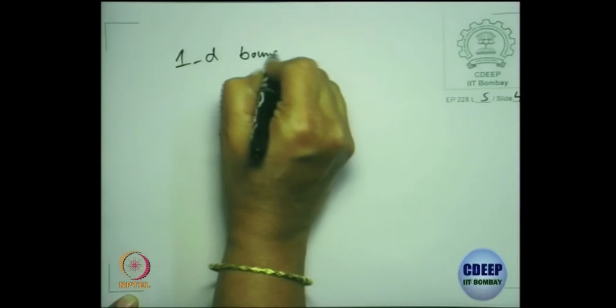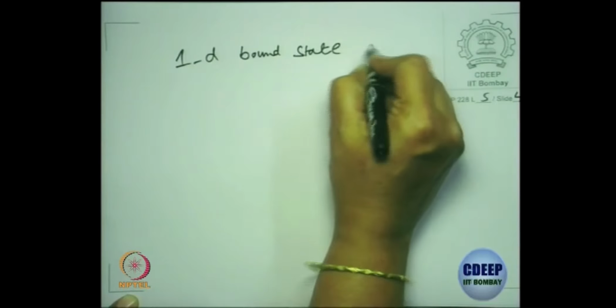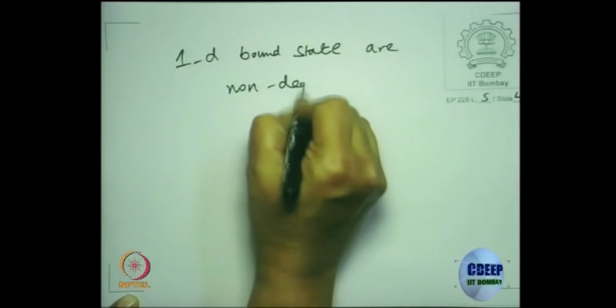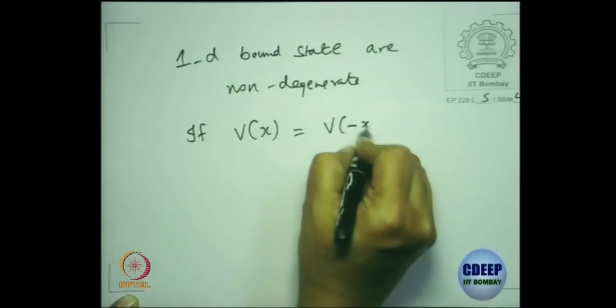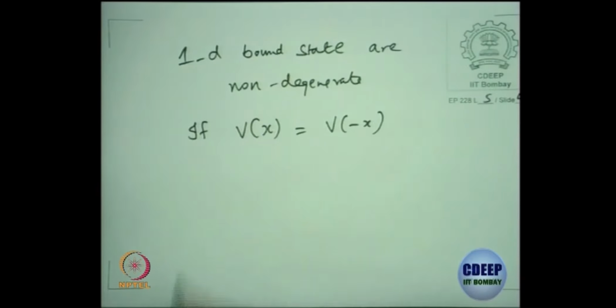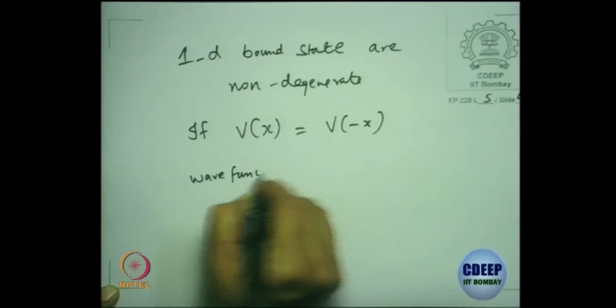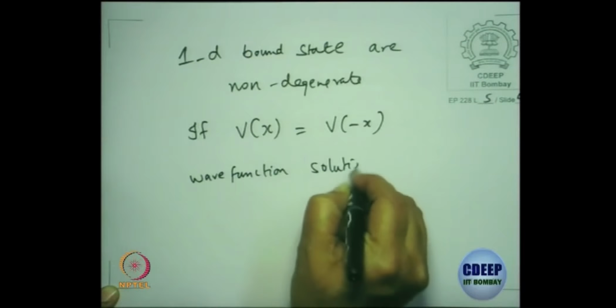So the next thing is, once I have taken this assumption that the energy of the particle should be greater than the global minimum and the 1D bound states are always non-degenerate, we can look at symmetric potentials and prove that the solutions have to be either even solutions or odd solutions. So that's the next thing. So 1D bound states are non-degenerate if V of x equal to V of minus x, wave function solutions must be